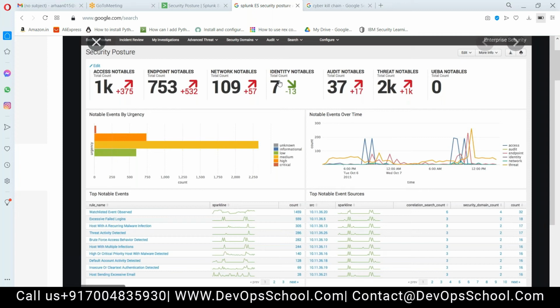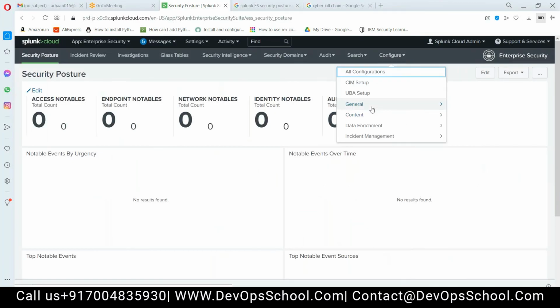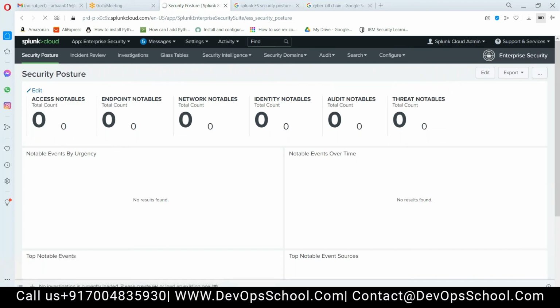Identity notable, so it's similar to access notable. Basically, I'm creating a new user account in the organization. Identity notables. Audit notable, some audit related thing. Threat notable, some threat is there. So this is a high level overview. One more thing, Mohammed and Saf: notable events over time. Access, audit, same thing is mentioned here. The use cases that you are seeing here, configure, content. So these notables are the same thing. These use cases, content management.